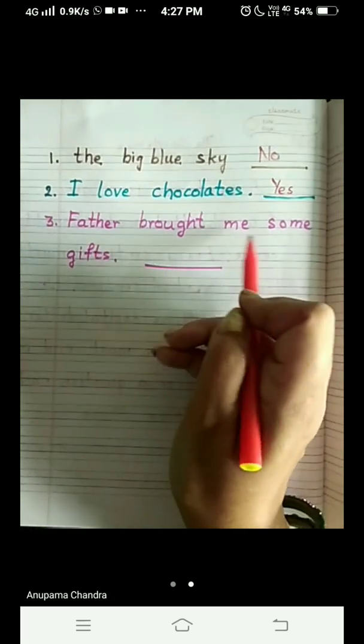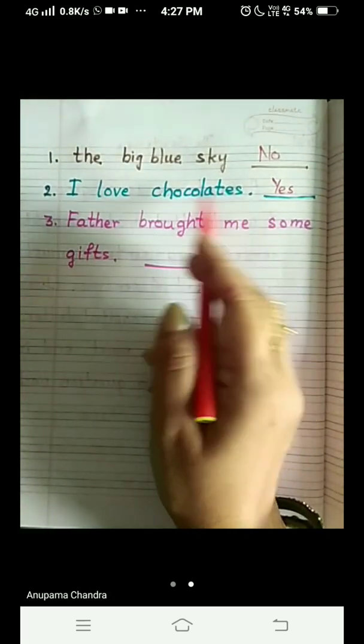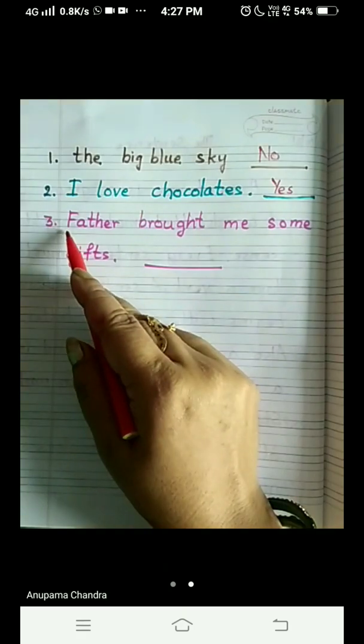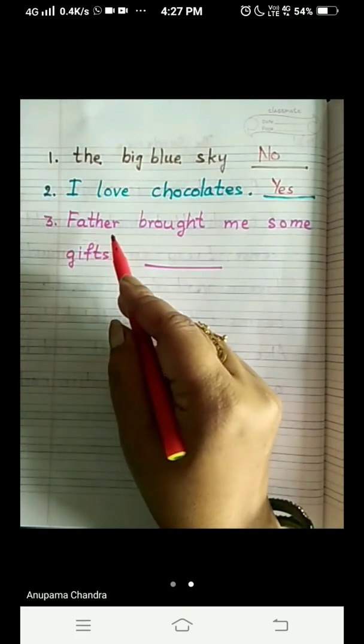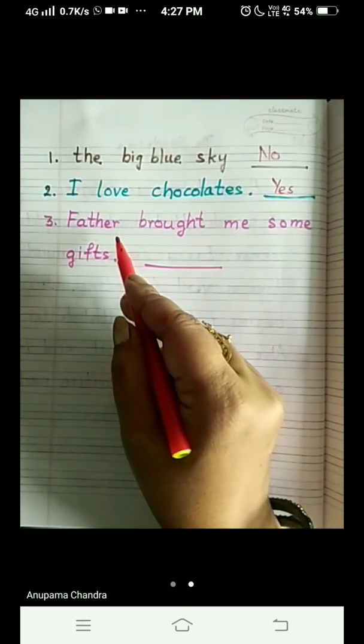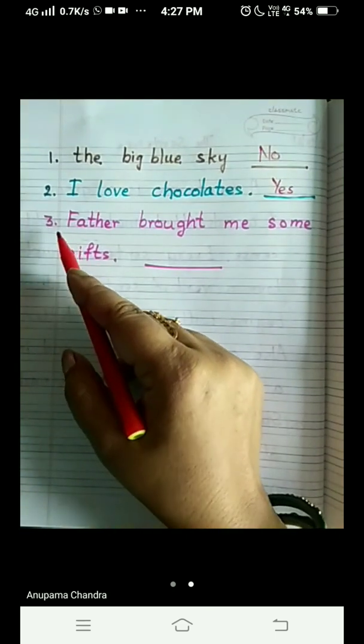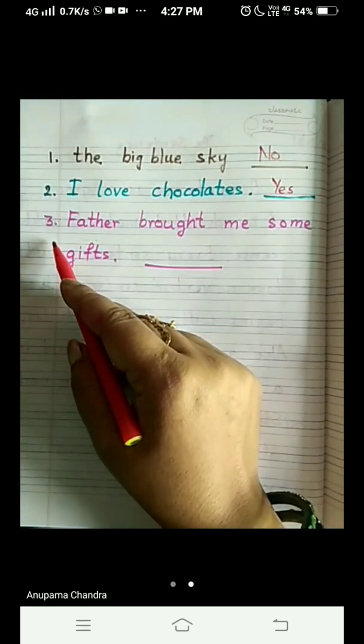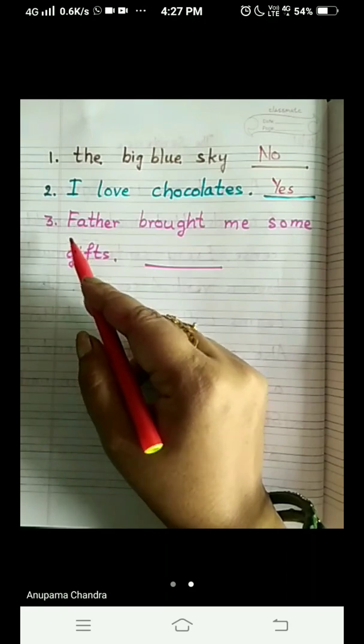The sentence should begin with a capital letter. And what is the first letter of the sentence? What is the first word? Father. And what is the first letter of Father? F. Is F written capital? Yes. So rule number 3 is also there.